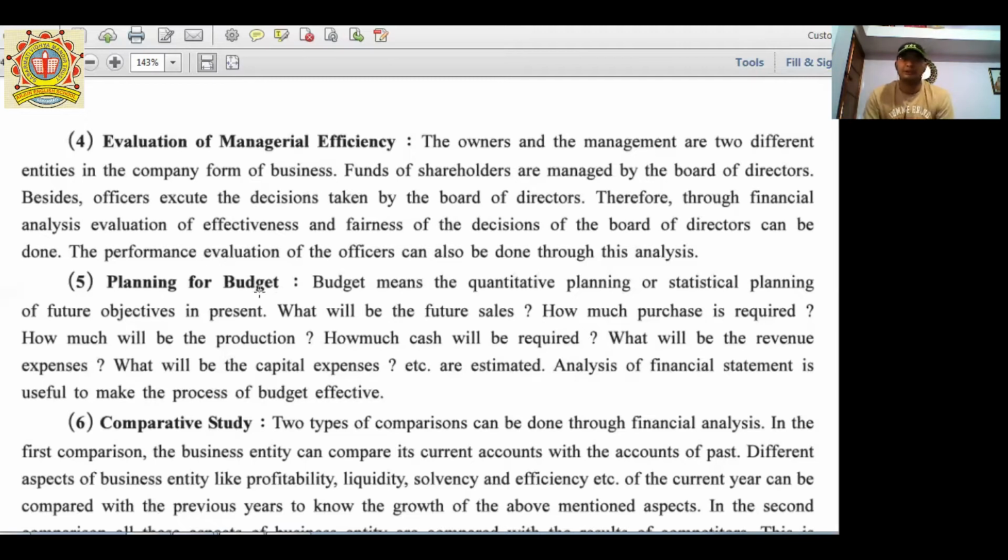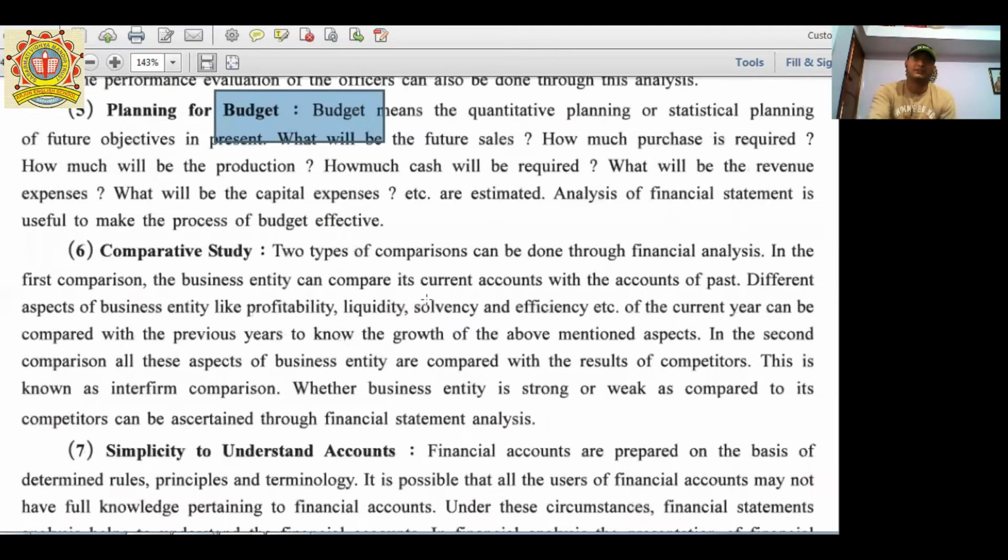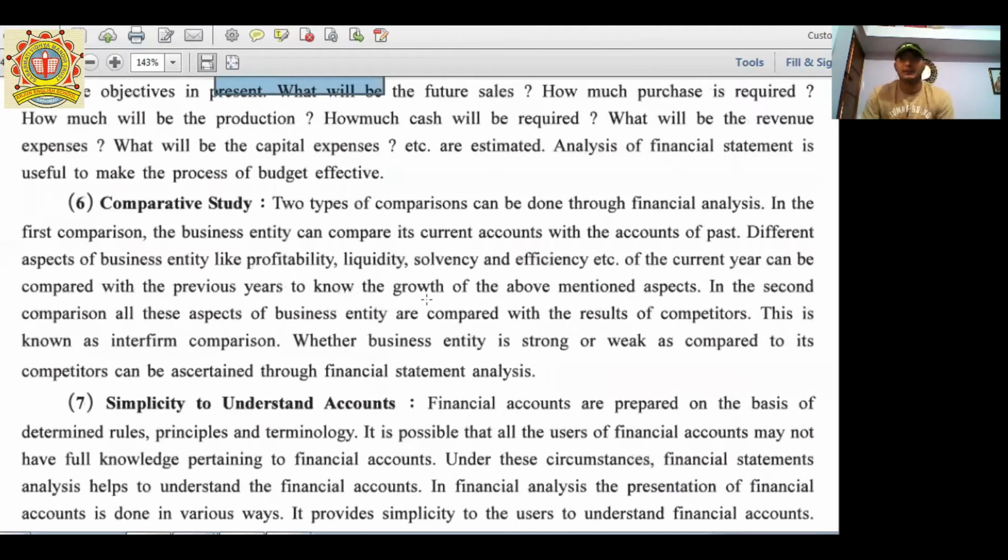In college, you will learn this chapter, budgets and its analysis, properly. Next point, comparative study. Comparative study is the comparison between different years from the past data. It includes the profitability, liquidity, solvency, and efficiency of the company, where the current year can be compared with the previous year on the basis of different years' data.